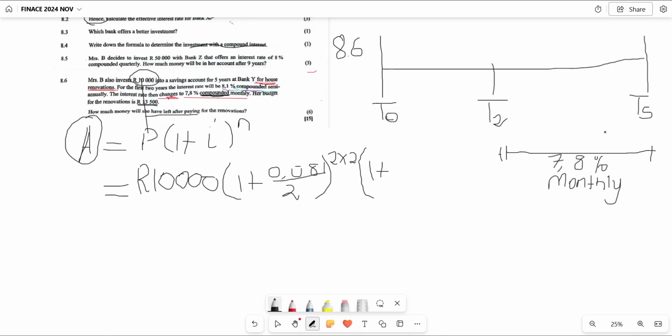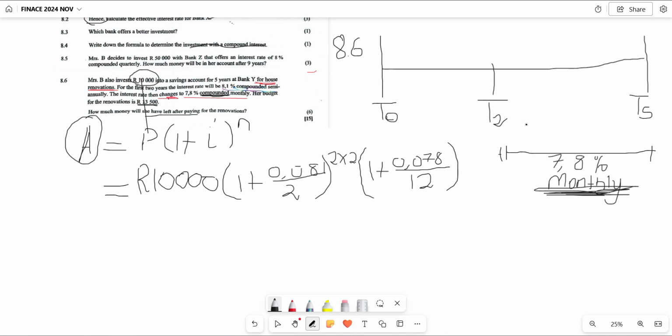What is the second interest rate? Here it is. We have a compounding period. Then first we are going to divide that by 100%. That is the first rule. 7,8 divided by 100 gives us 0,078. Then divide by the number of months that we have in a year. We have 12 months in a year.